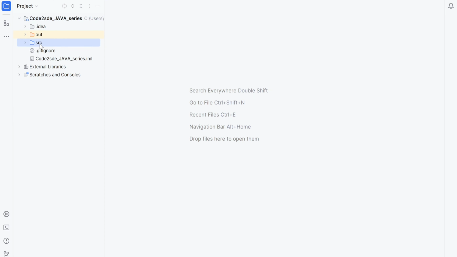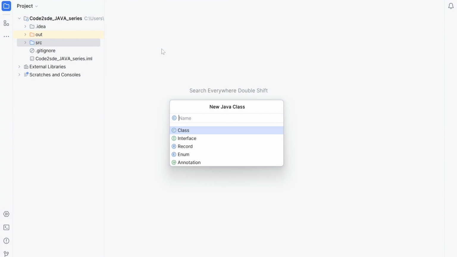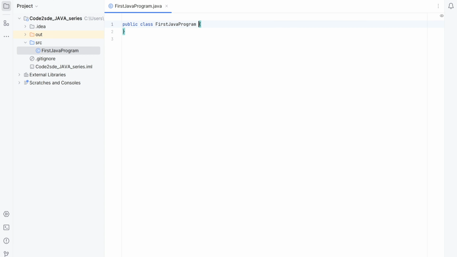Now click on src, right click, click on New Java class. Here you can give your class name. So I'm giving first Java program. Enter. So the IDE will generate public class and your class name.